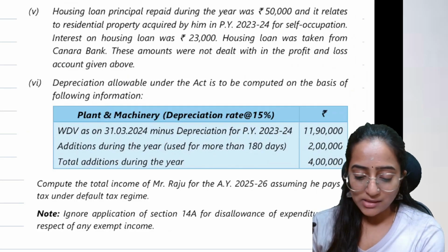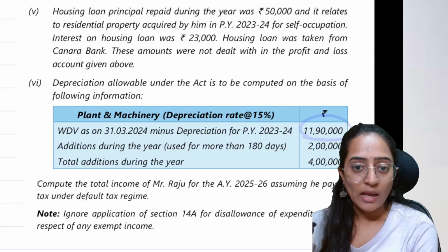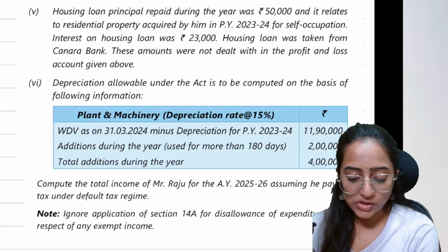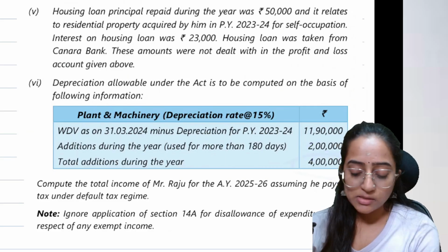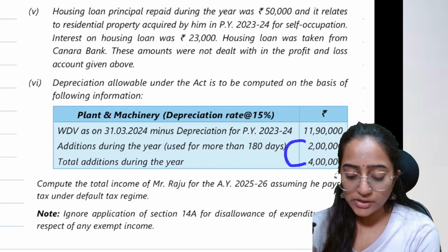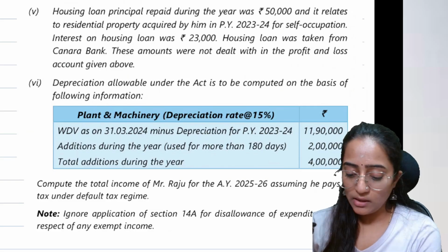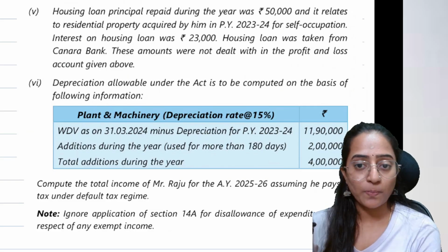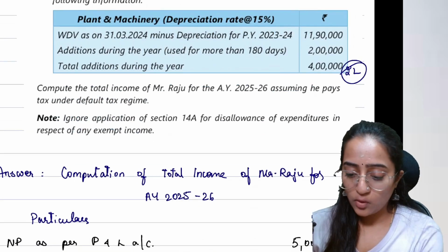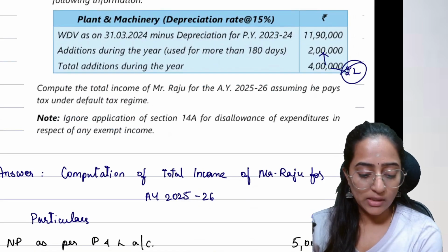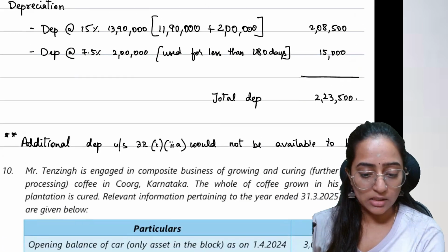Depreciation allowable under the Act is to be computed on the basis of the following information. The WDV minus depreciation is given, so much. Additions used for more than 180 days, so much. And total additions. Out of the total addition of 4 lakh, 2 lakh is used for more than 180 days, so the remaining 2 lakh is less than 180 days. Based on that, you are going to give the depreciation adjustments and calculations.